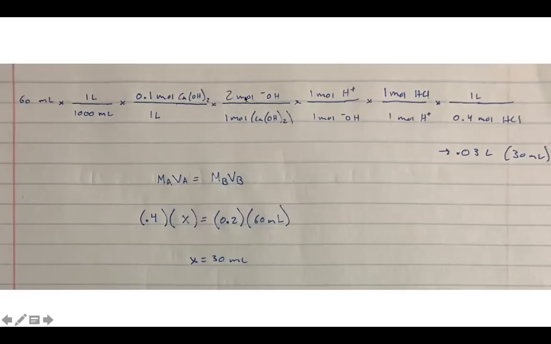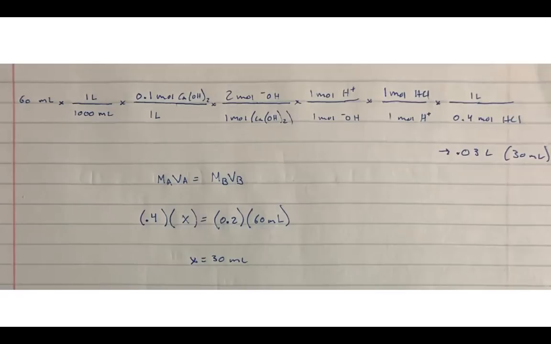So this allows us to convert from moles of base to moles of acid, right? So we're now in moles of H plus. And 1 mole of H plus is 1 mole of HCl, and then we can multiply by 1 over the molarity to find liters of HCl required, for a 0.4 molar solution that underwent this titration. And what we find is it came out to 0.03 liters, which is 30 milliliters.